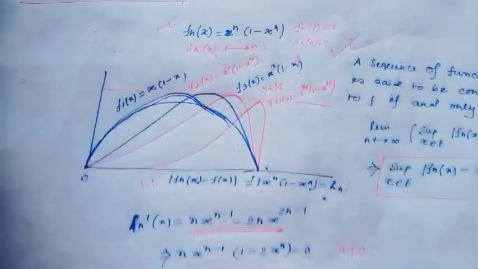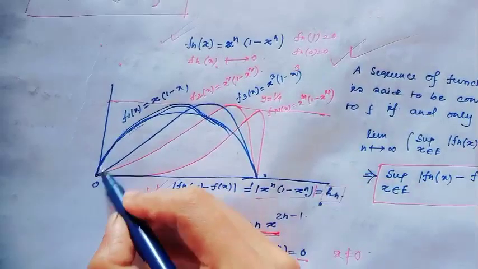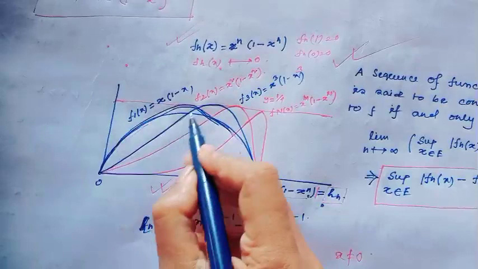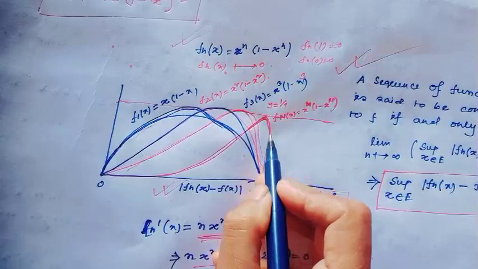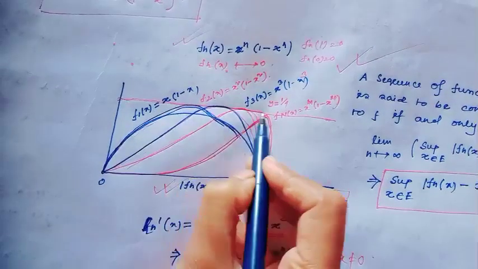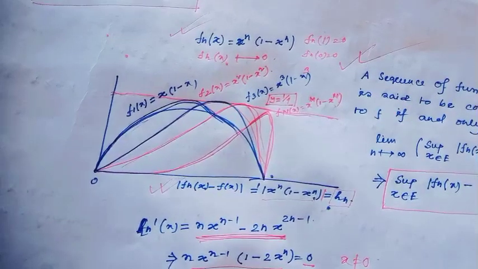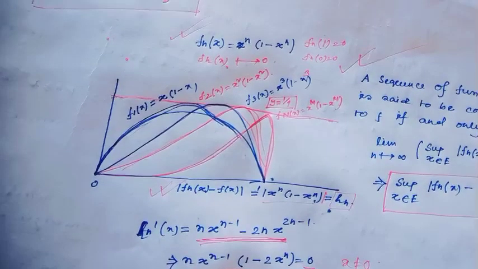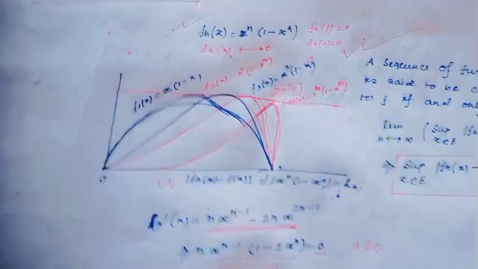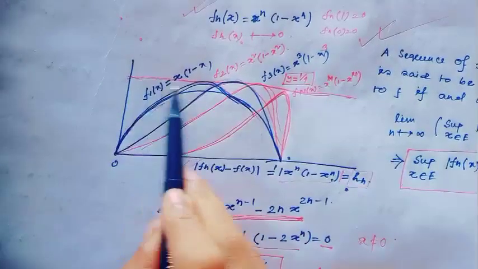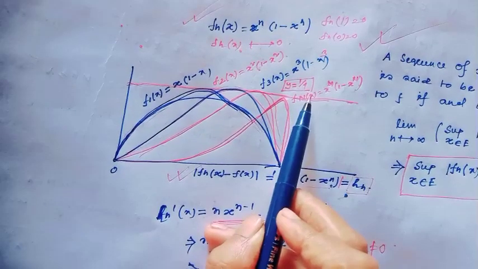Okay, that means in this sequence of functions, notice the graph, notice every function, every function has a maximum value of 1 over 4. This is a nice observation. Have you understood the graph? And one nice, interesting observation, notice, is that each f_n(x) has a maximum value of 1 over 4.